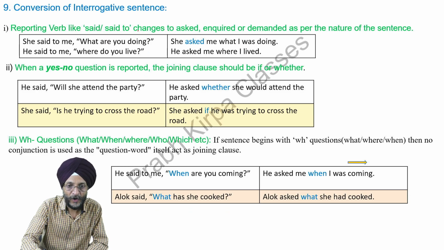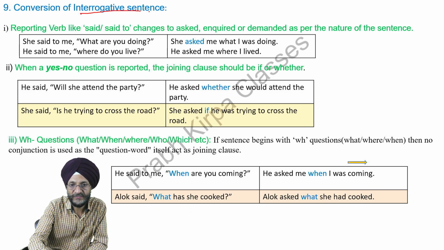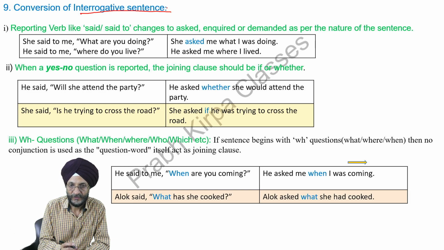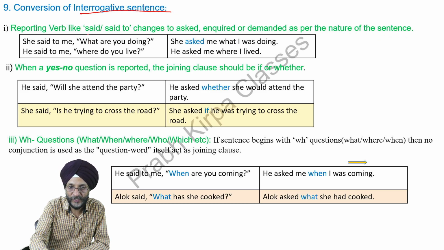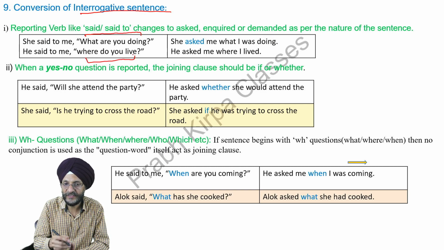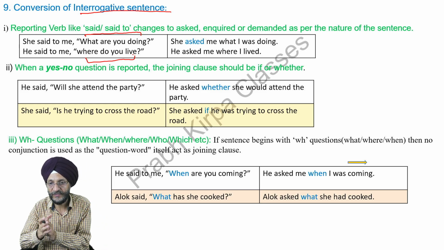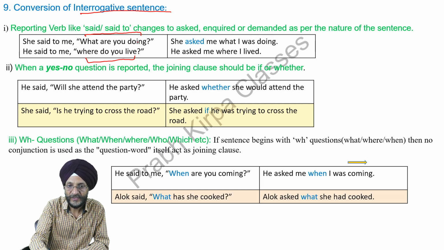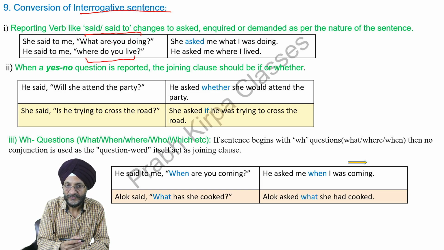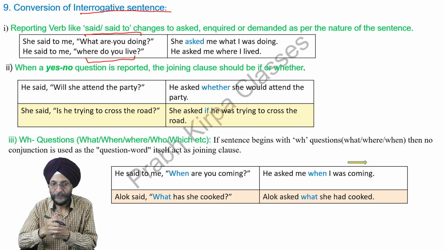Now we will see how we are to convert interrogative sentences into indirect speech. See, the reporting verb like said to changes to asked, inquired, or demanded as per the nature of the sentence. You are to look at what has been said, whether it is a question, and if it is a question, what type of question it is. You will see. She said to me, "What are you doing?" Here, he has asked, or it may be an inquiry.